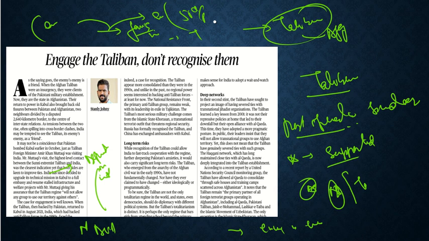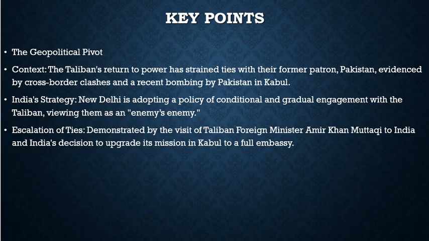Now with this, let's have a look at the key points and see what the author conveyed to us here. So first, the geopolitical pivot context. The Taliban's return to power has strained its ties with their former patron Pakistan. We know that, evidenced by cross-border clashes and a recent bombing by Pakistan in Kabul. That's true. Everybody knows that. India's strategy: New Delhi is adopting a policy of conditional and gradual engagement with the Taliban, viewing them as an enemy's enemy. That is true.